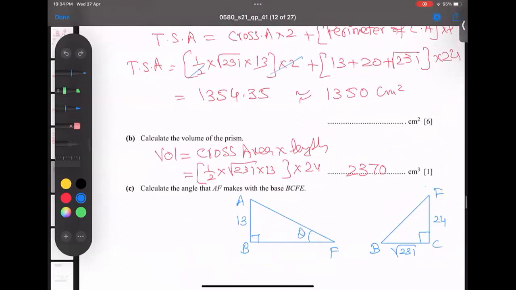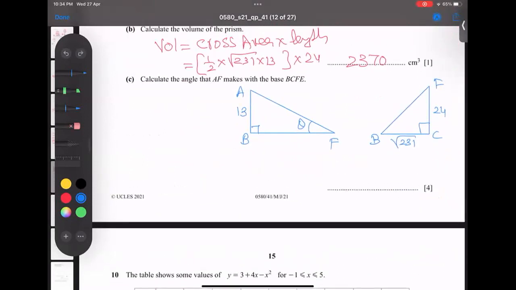So first use Pythagoras theorem to get this one. BF squared, hypotenuse squared, equals opposite squared plus adjacent squared. So BF I'm getting from here: 24 squared plus 231. I'm getting 807. Then I took the root of this, and it gives BF equals root 807. I'm going to use the same BF value here. So this becomes root 807.